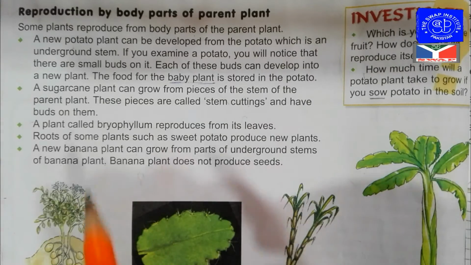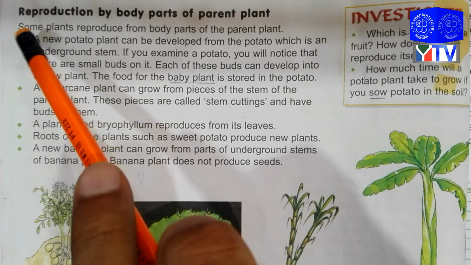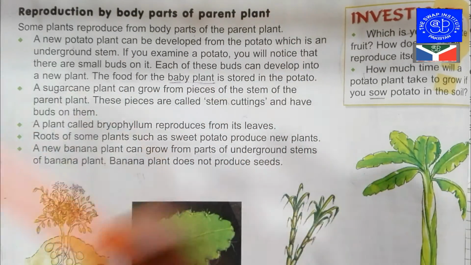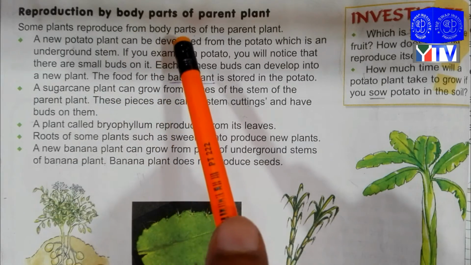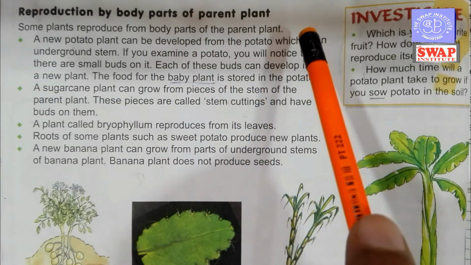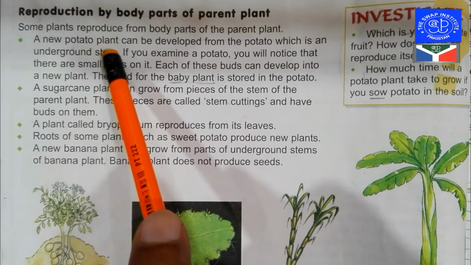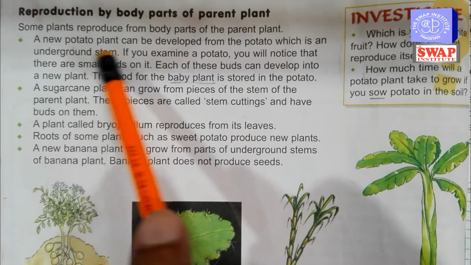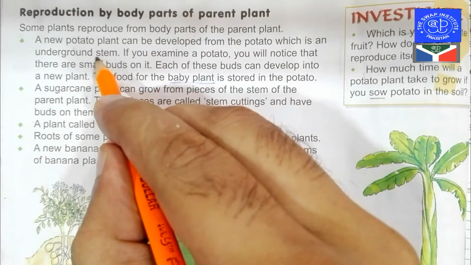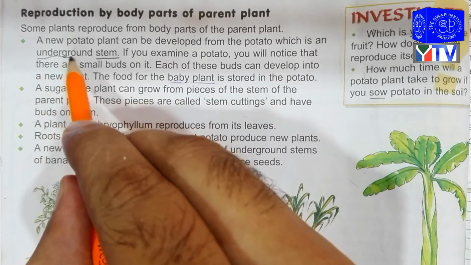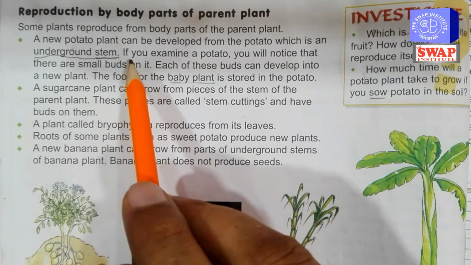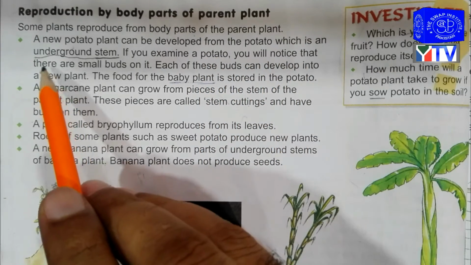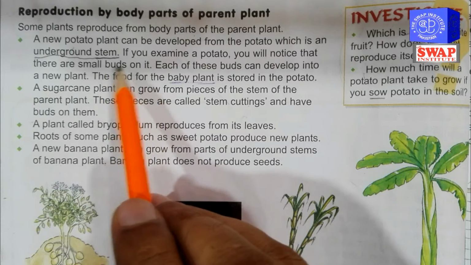Now I am going to discuss the second type of reproduction, the reproduction by body parts of the parent plants. Some plants reproduce from the body parts of the parent plants. A new potato plant can be developed from the potato, which is an underground stem. This is an MCQ, underline this one. If you examine a potato, you will notice that there are small buds on it.